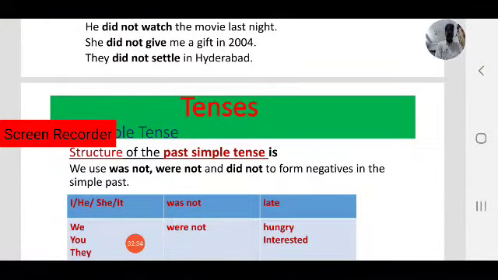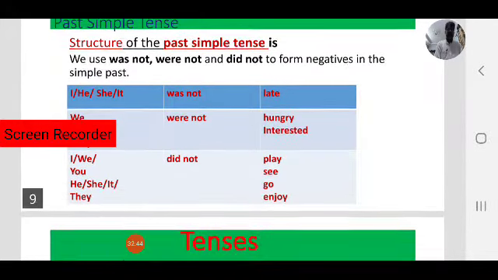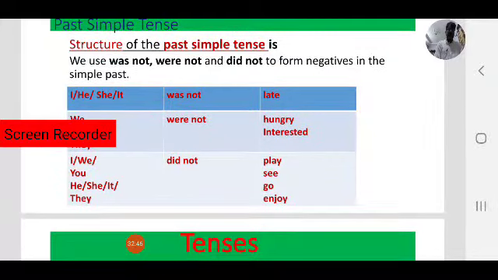Let us compare the structures of past simple. Here, negative, as you know, was, were, those are also past verbs. Those indicate state.